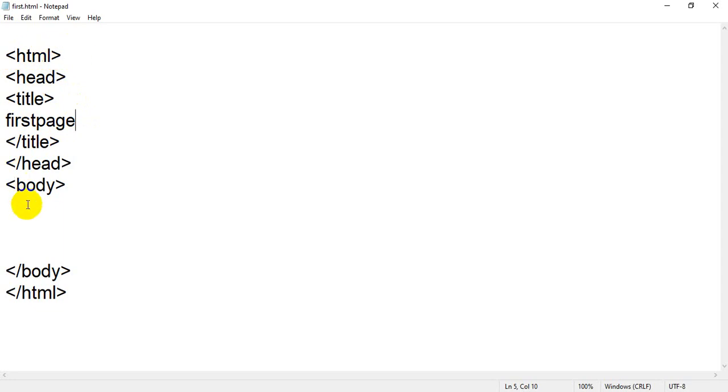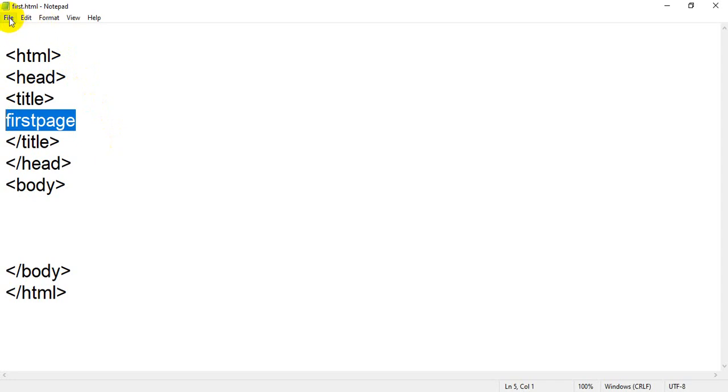So all the other words or characters are HTML tags except first page. On your browser, only the thing which is not an HTML tag will display.